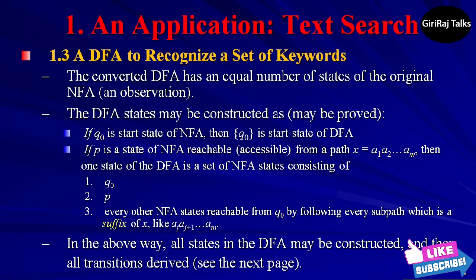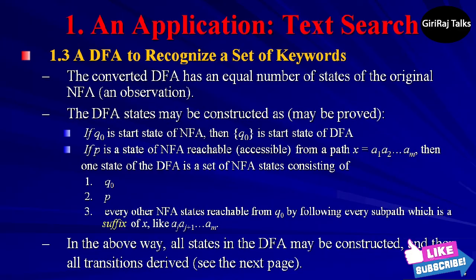Then one of the DFA states is a set of NFA states consisting of: first, q0; second, p; third, every other state of the NFA that is reachable from q0 by following a path whose labels are a suffix of a1, a2, up to am. That is, any sequence of symbols of the form aj, aj+1, up to am.